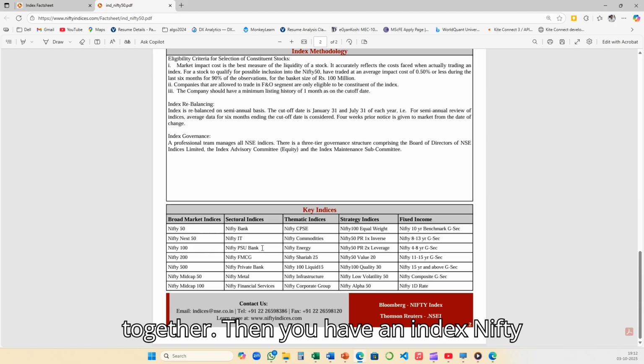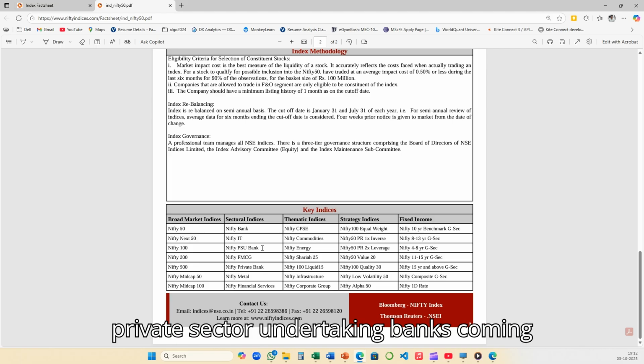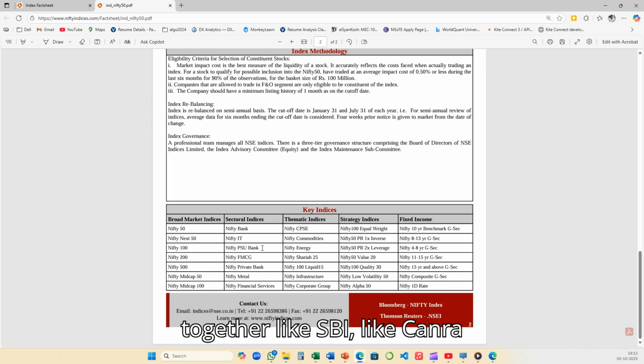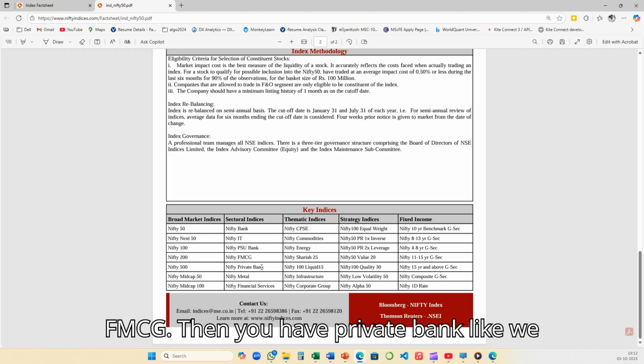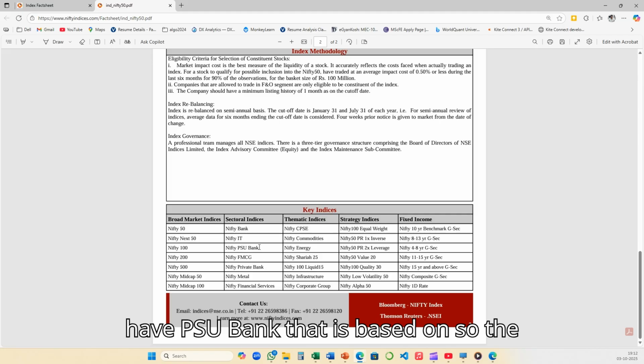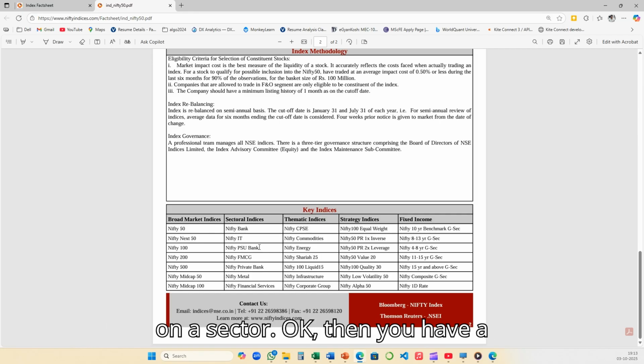Then you have an index Nifty PSU Bank. It is basically a collection of all the public sector undertaking banks coming together, like SBI, like Canara Bank, and other banks. Then you have fast moving consumer goods, that is FMCG. Then you have private bank, like we have PSU Bank. So the index formation is based on a sector.